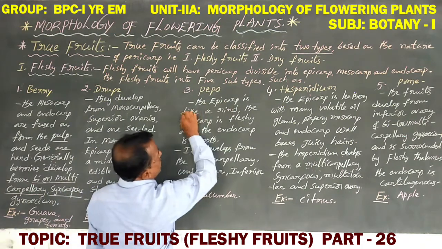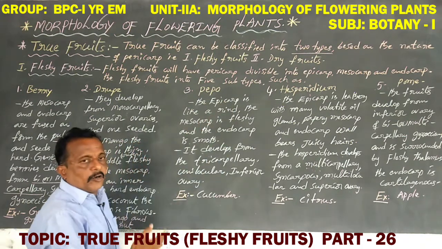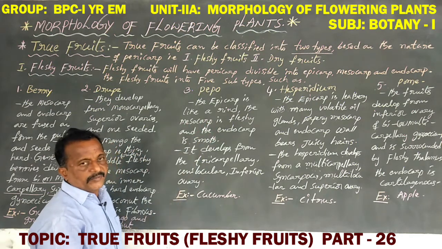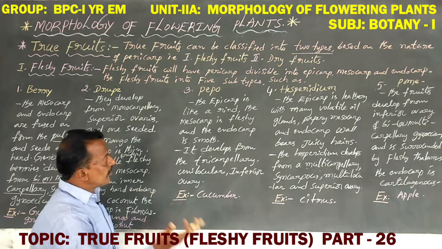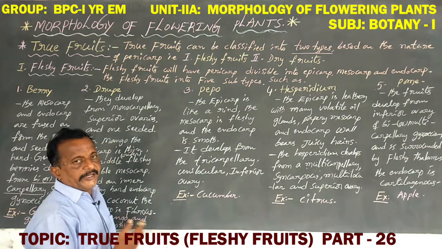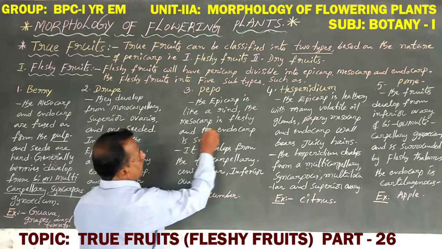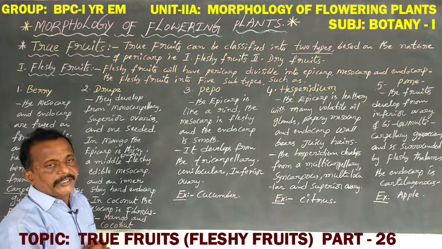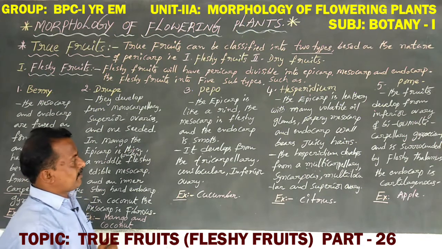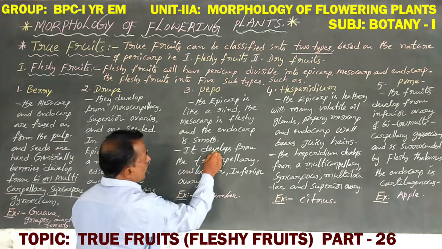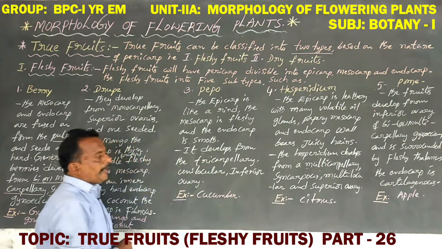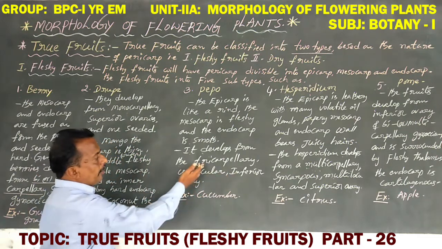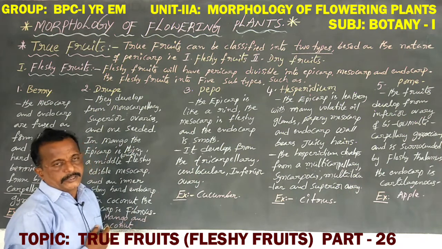The epicarp is like a rind, hard and rough, and the mesocarp is fleshy, the edible part. The endocarp is smooth and contains some seeds. This fruit develops from a tricarpellary, unilocular, inferior ovary. Tricarpellary means three carpels.